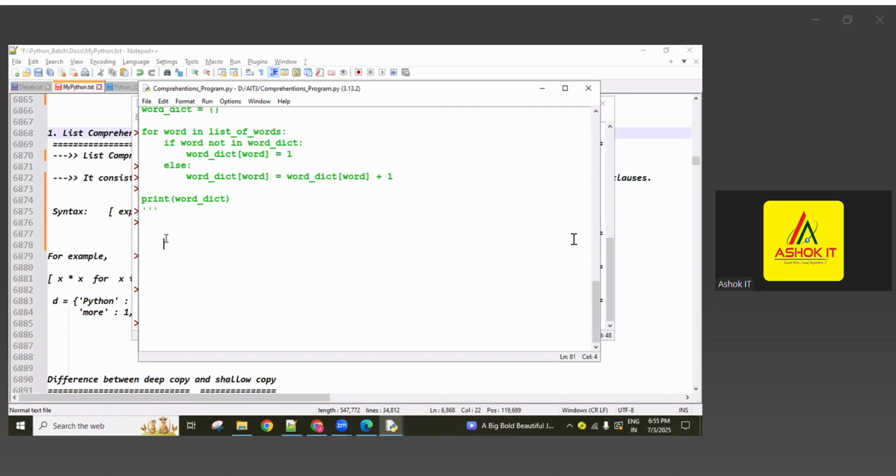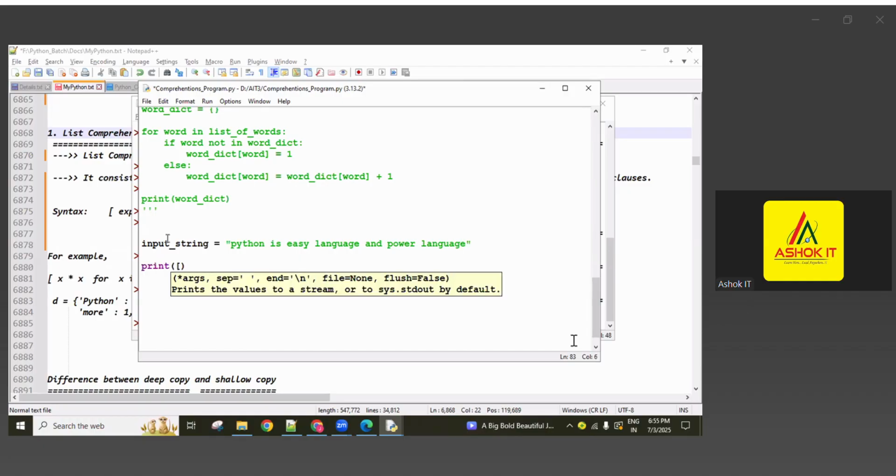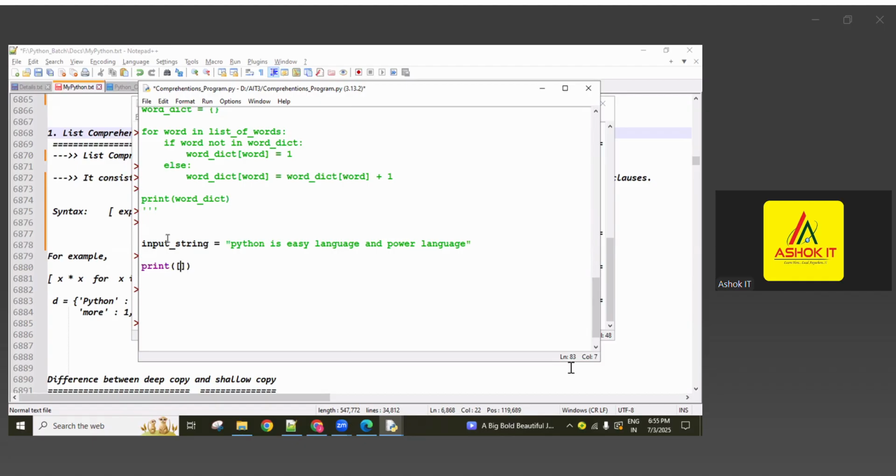Okay, and the next one here is the input string, and then I'm using square brackets, guys. For every word, I want to return the first character in list format, guys. A list of first characters I want to return from the given string.